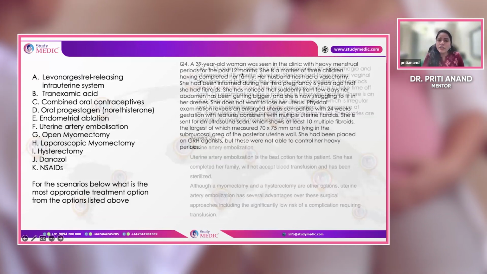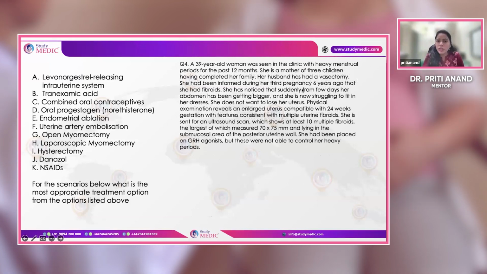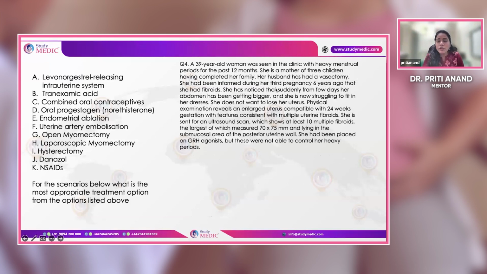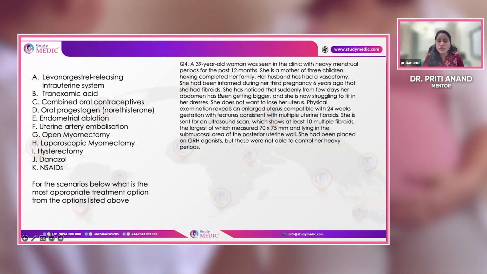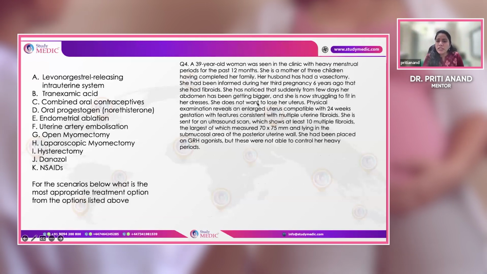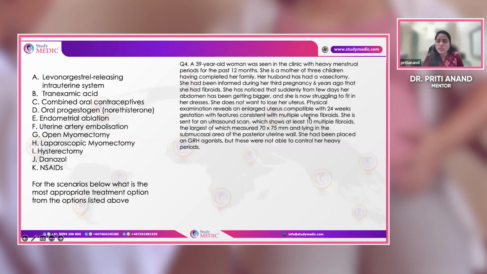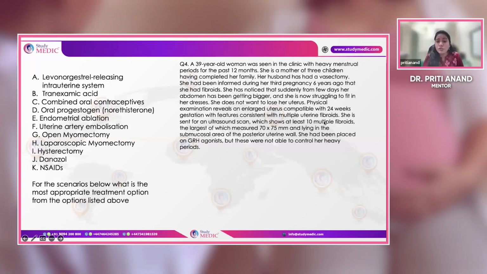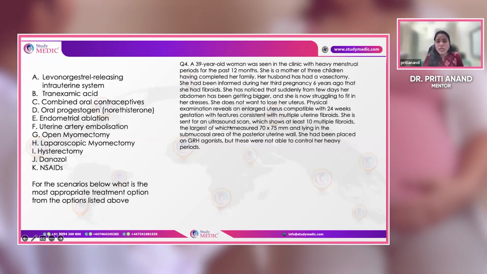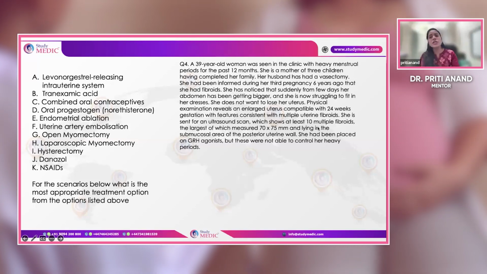A 39-year-old lady with HMB for the last 12 months. She's a mother of three, and her husband has had a vasectomy. She was informed during her third pregnancy 6 years ago that she has a fibroid. She noticed that suddenly over a few days her abdomen is getting bigger and bigger, and she is now struggling to fit into her dresses. She does not want to lose her uterus. Physical examination reveals a large uterus of 24 weeks gestation size, with multiple fibroids. She was sent for an ultrasound scan, which shows 10 multiple fibroids.